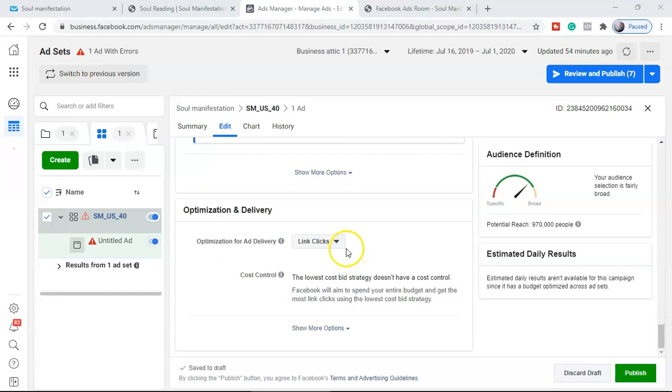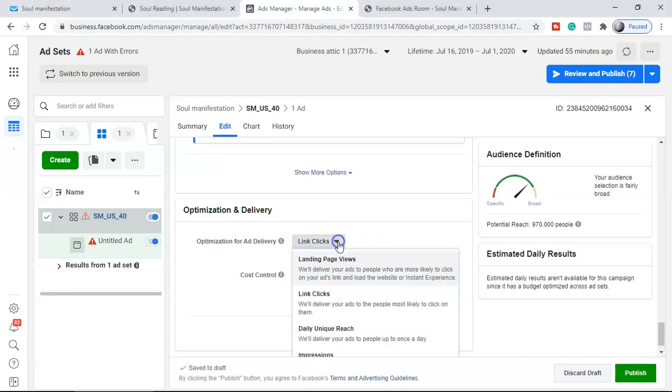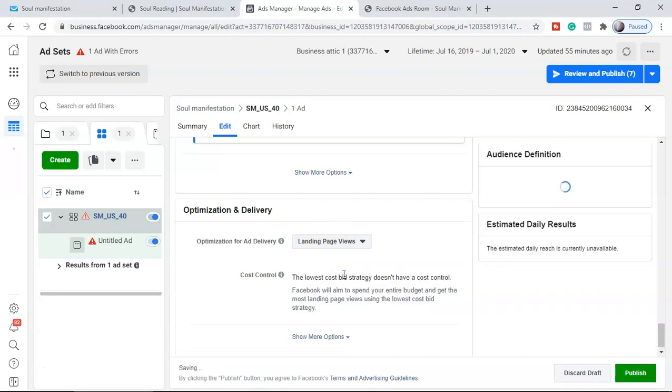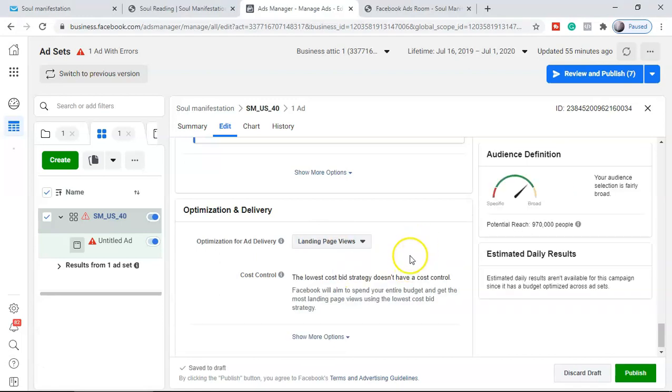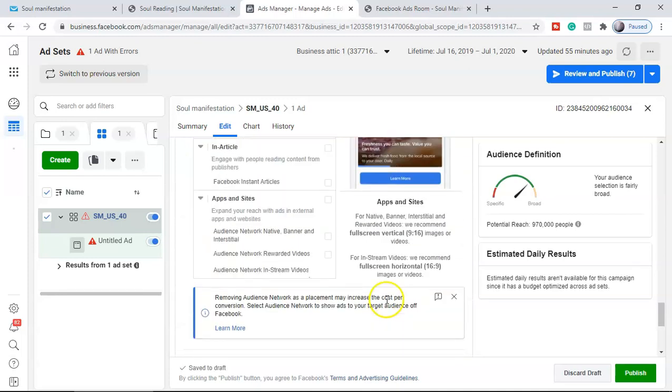And then, guys, link clicks. If you select link clicks, they're going to deduct the money when somebody clicks the link. So instead of link clicks, I'm going to select landing page views. Now Facebook is going to deduct the money, guys, when I get a landing page view from my targeted audience. With this, guys, all of the setup is done.